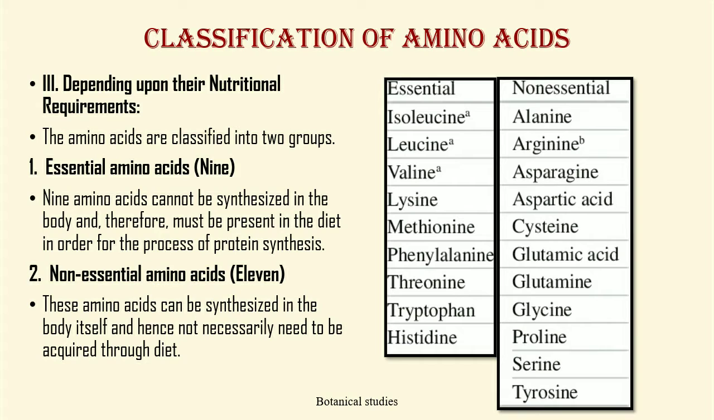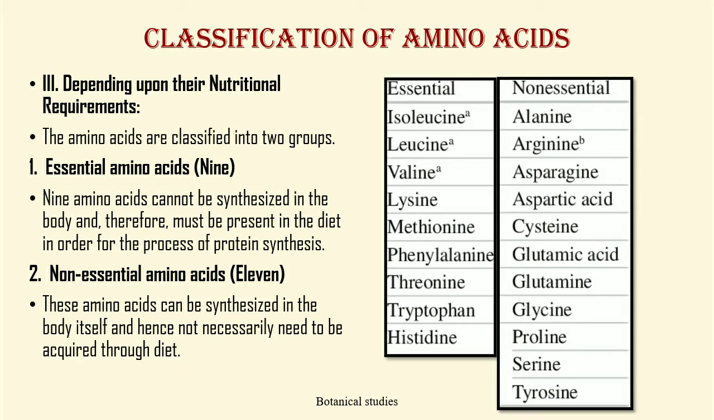Depending upon their nutritional requirement, the amino acids are classified into two groups: essential amino acids and non-essential amino acids. There are 9 essential amino acids which cannot be synthesized in the body and therefore they must be present in the diet for the process of protein synthesis. The essential amino acids are isoleucine, leucine, valine, lysine, methionine, phenylalanine, tyrosine, tryptophan, and histidine.